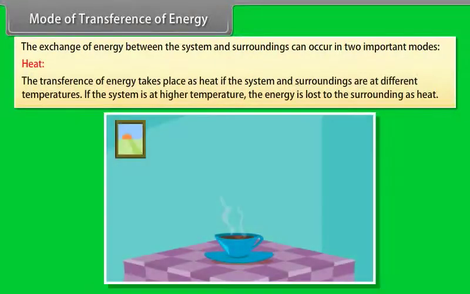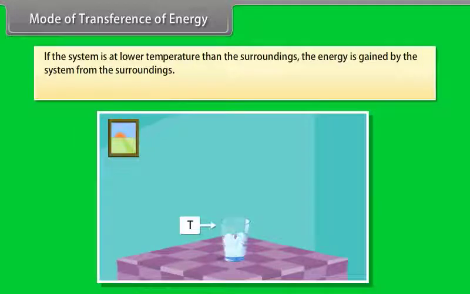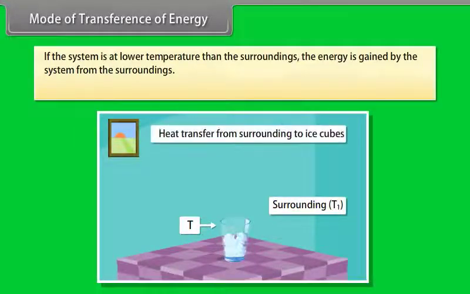Heat. The transference of energy takes place as heat if the system and surroundings are at different temperatures. If the system is at higher temperature, the energy is lost to the surrounding as heat. If the system is at lower temperature than the surroundings, the energy is gained by the system from the surroundings. Heat is represented by Q.